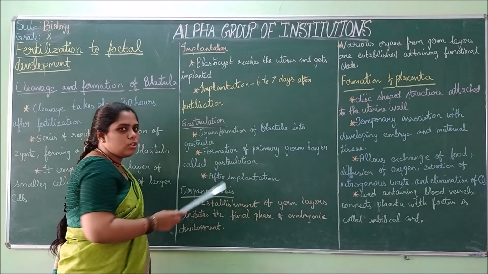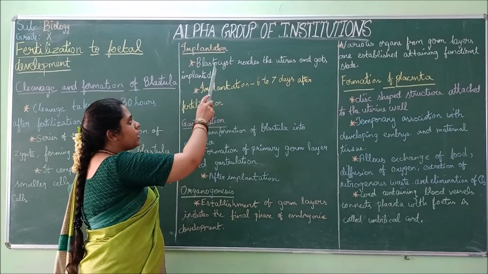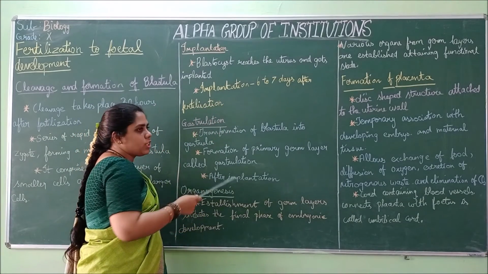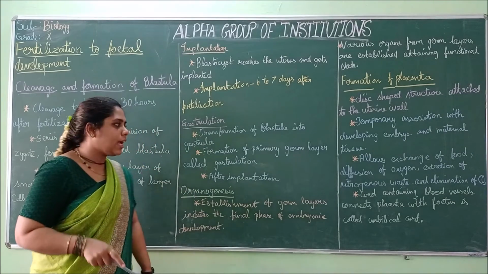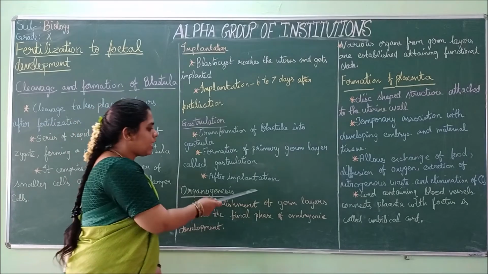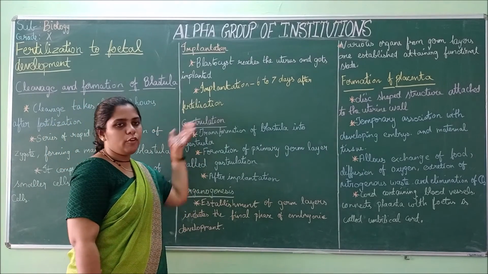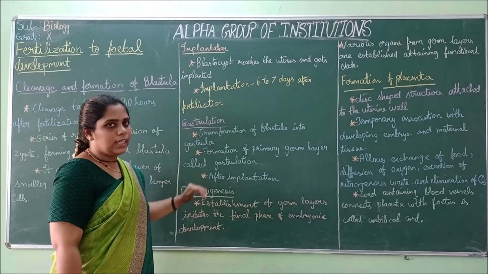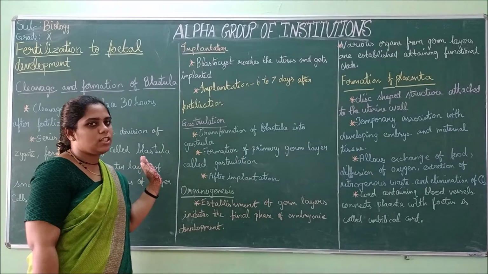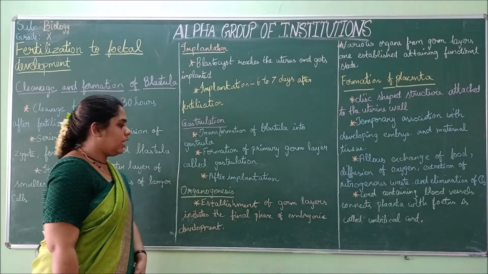So this gastrulation takes place after the implantation. After it gets fixed to the uterus, this formation of primary germ layer takes place. So in each step you have to compare with the before step. Then only you will know the continuity of each stage, how from fertilization the fetus has been developed. So you should compare and learn.